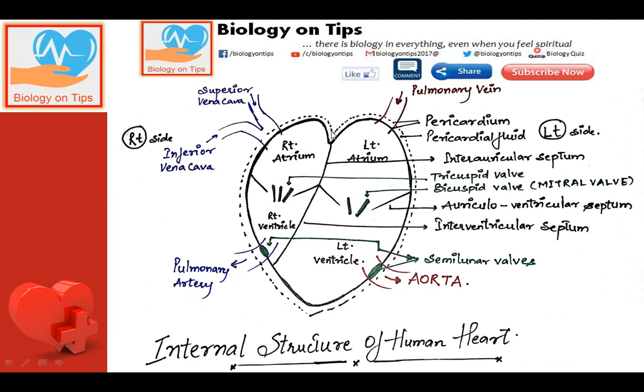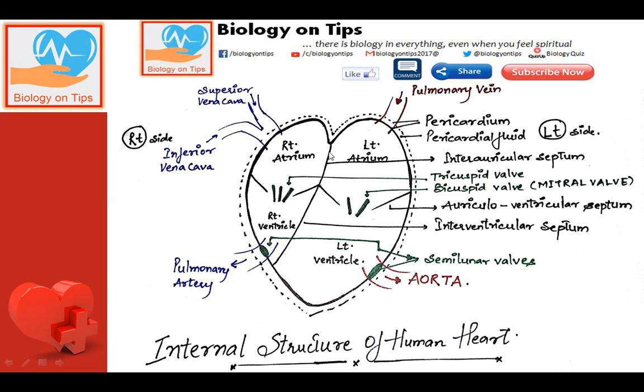You can see that the heart is covered by 2 membrane structures. These are called the pericardium, and the space between the 2 membranes of the pericardium consists of fluid which is called pericardial fluid.